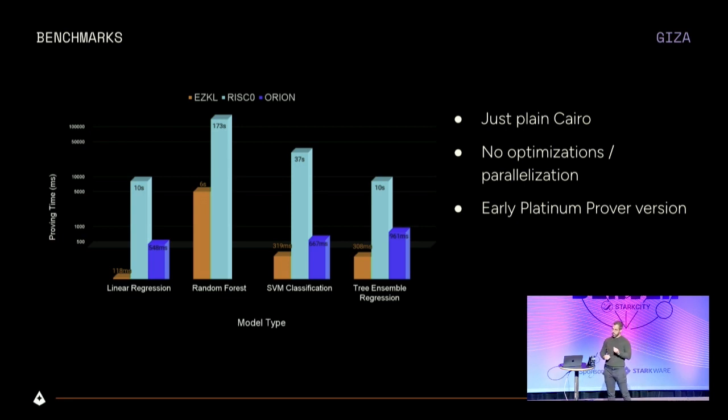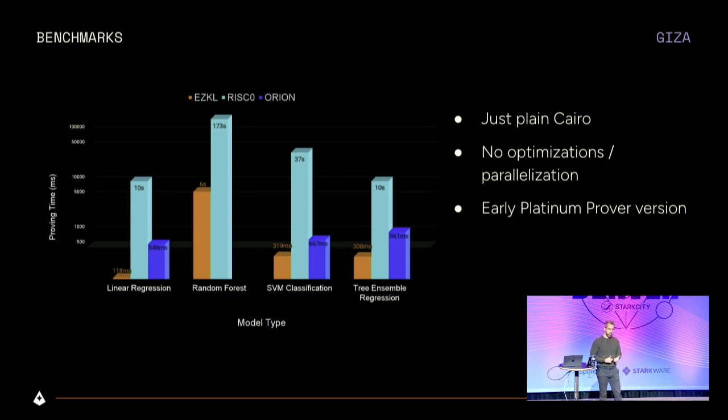But the main takeaway from this is that Ezekiel is super optimized for the purpose that it has been built for. Like, they have parallelization, and work at a very low level of constraints. And with Orion, we just code in Cairo. There are no other complexities. If you know machine learning and you code these primitives, that's all you need to do, and you have very similar performance.